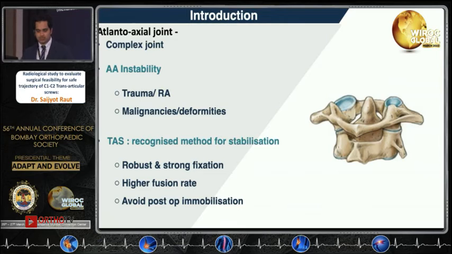So in our study, the atlantoaxial joint is a complex joint. Atlantoaxial instability occurs due to trauma, rheumatoid arthritis, and malignancy, and the trans-articular screw has been recognized as a method for stabilization because it is a robust and strong fixation, it has higher fusion rates, and it avoids post-op immobilization.